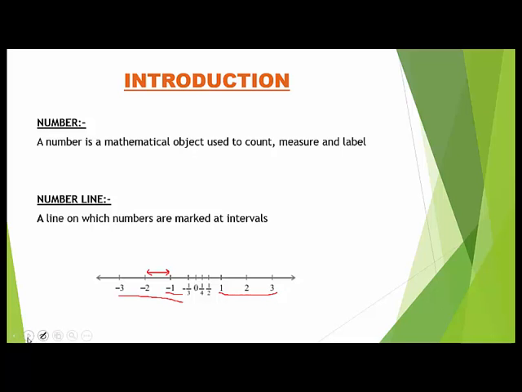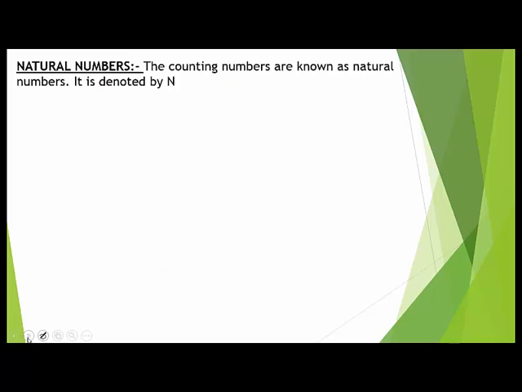Now we will discuss the different kinds of numbers. The very first is natural numbers. Now what is the meaning of natural number? All the numbers which you have been discussing till date are natural numbers. The counting numbers which we use in nursery class, in which we learn counting, are known as natural numbers.